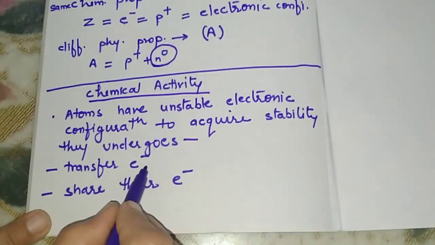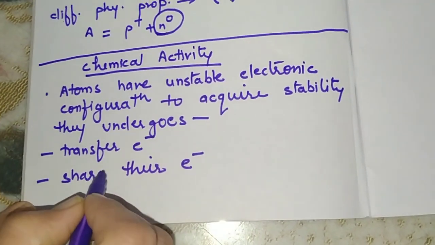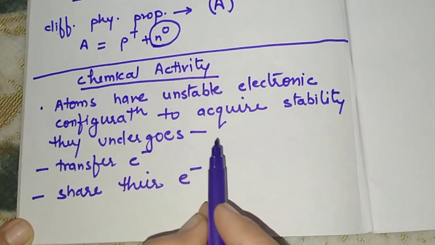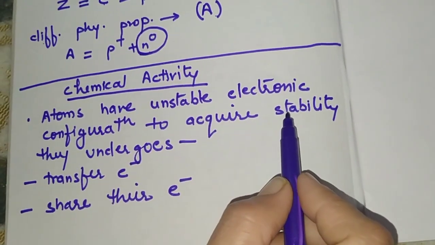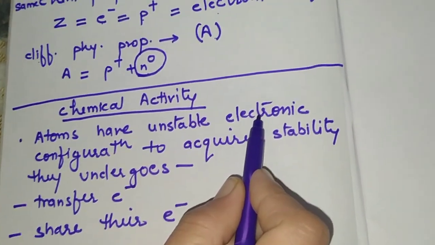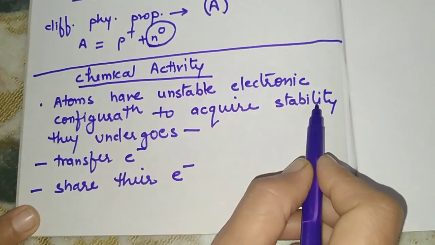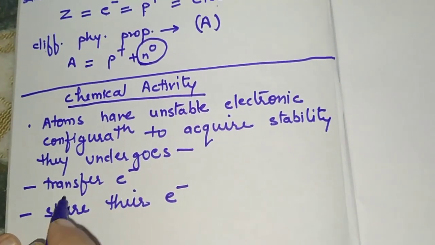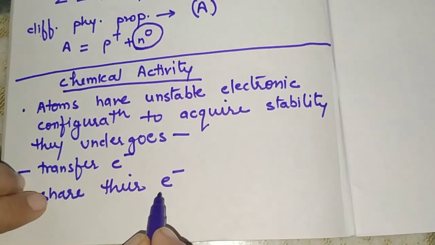Either they transfer their electrons or they share their electrons. These two things are there, and by these they acquire stability. Why? Because they are unstable and they want to become stable. They become stable either by transferring electrons or by sharing electrons.